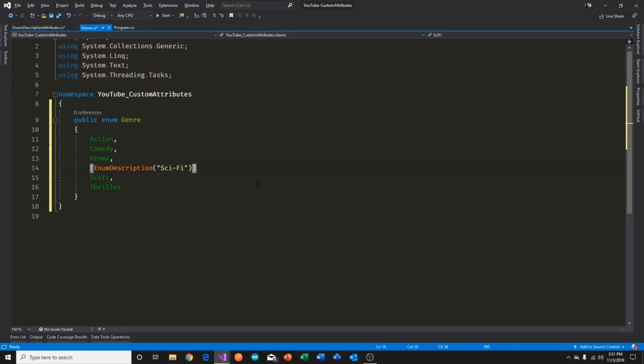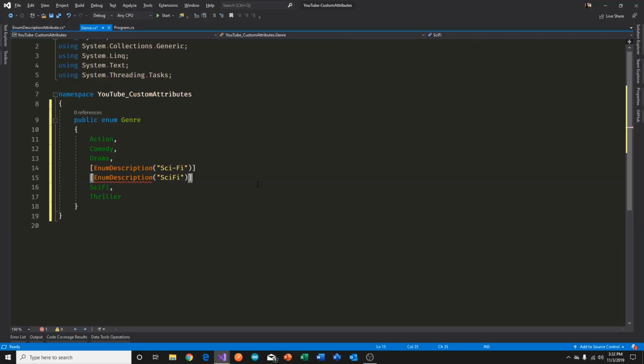We could say it should map, because on the one end we have an attribute that says sci-fi, and the element itself is sci-fi. So we could write the code that does both of these things. That's doable, and nothing wrong with that. But what if we wanted to be able to do something like this? What if we wanted to say that? Just so it's clear, nobody has to look at the implementation. It's clear that these two strings should map to that enum element.